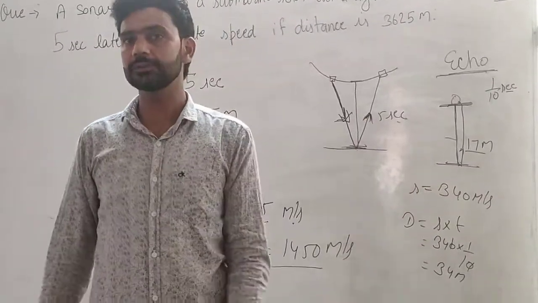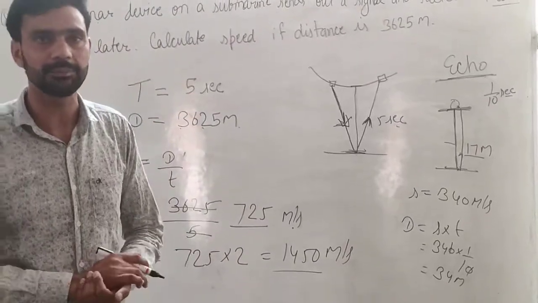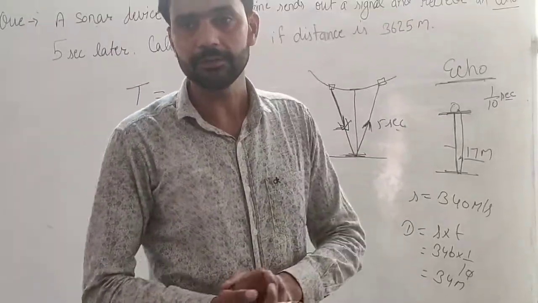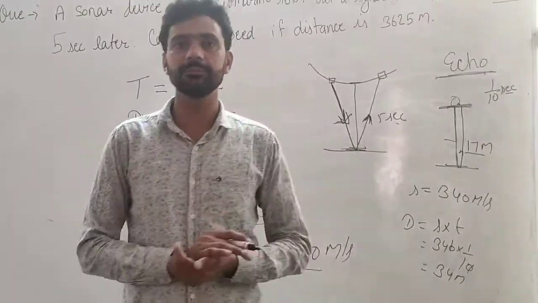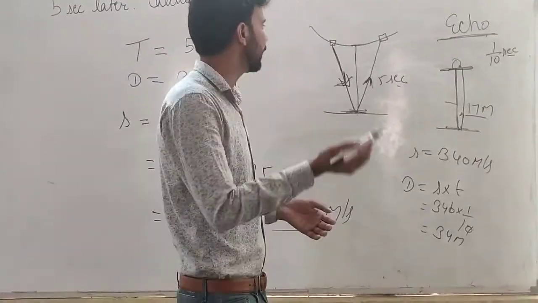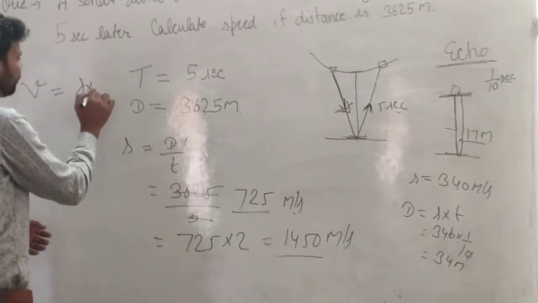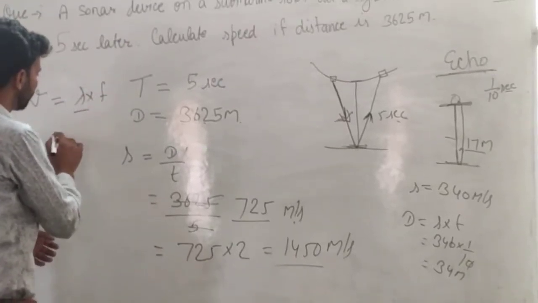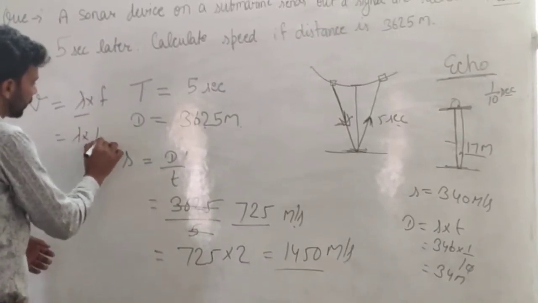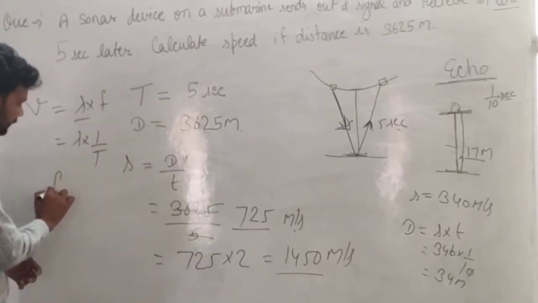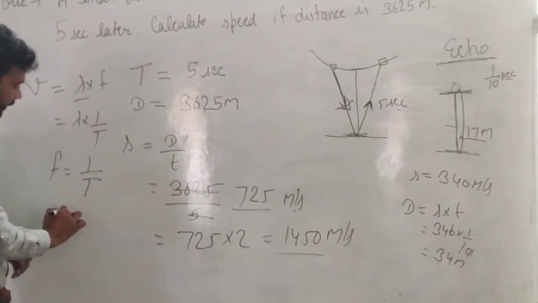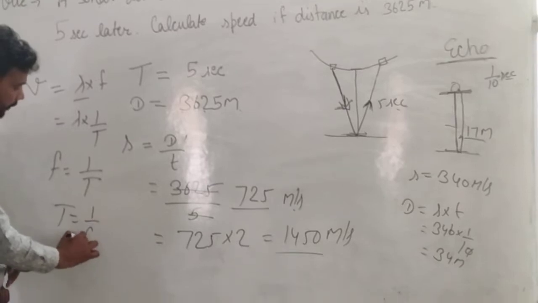Sometimes the speed of sound changes with temperature. The speed of sound increases with an increase in temperature, and decreases with a decrease in temperature. We have a relation also. Velocity is equal to wavelength into frequency, or wavelength into 1/time period. We have a relation, frequency is equal to 1/time period, or time period is equal to 1/frequency.